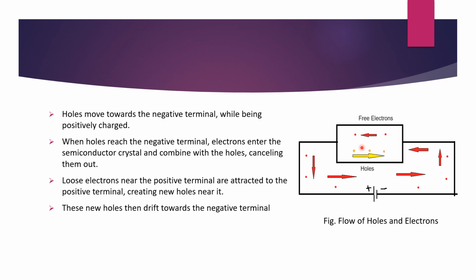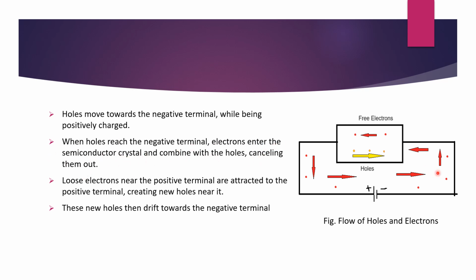Holes are nothing but the absence of electrons. When there's no electron, this is called a hole. Electrons are negative charge, so the absence of an electron is considered a positive charge. Since holes are positive in charge, they will get attracted towards the negative terminal of the battery. When the holes reach the negative terminal, electrons enter the semiconductor crystal and combine with the holes,